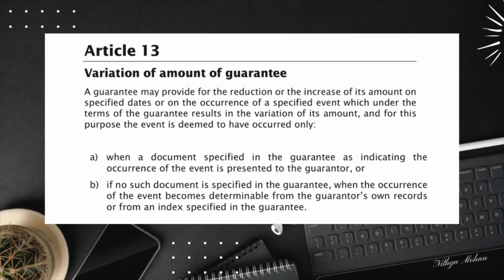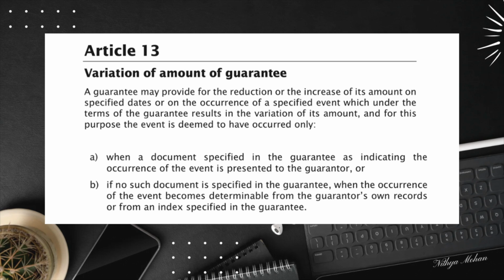Let's look at an example. Suppose the guarantee states that an increase in the amount is triggered by the presentation of a construction project progress report. The guarantor can then review this record and adjust the amount as specified. Second, guarantor's own record.